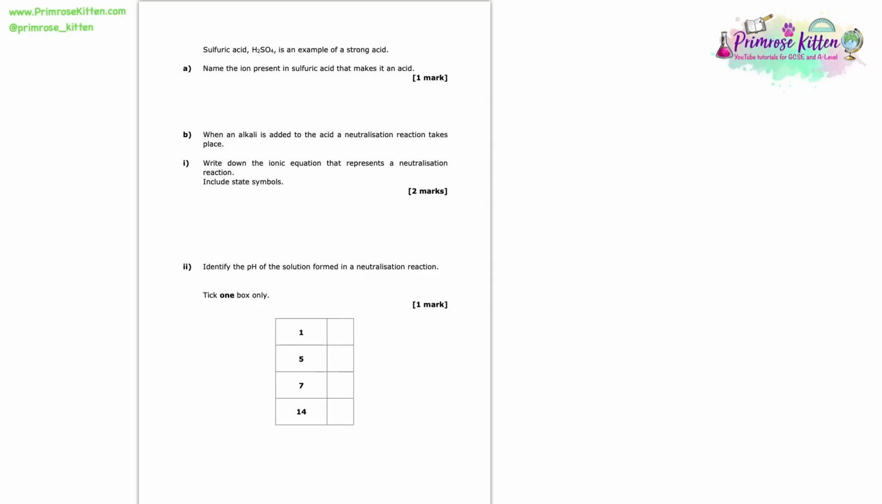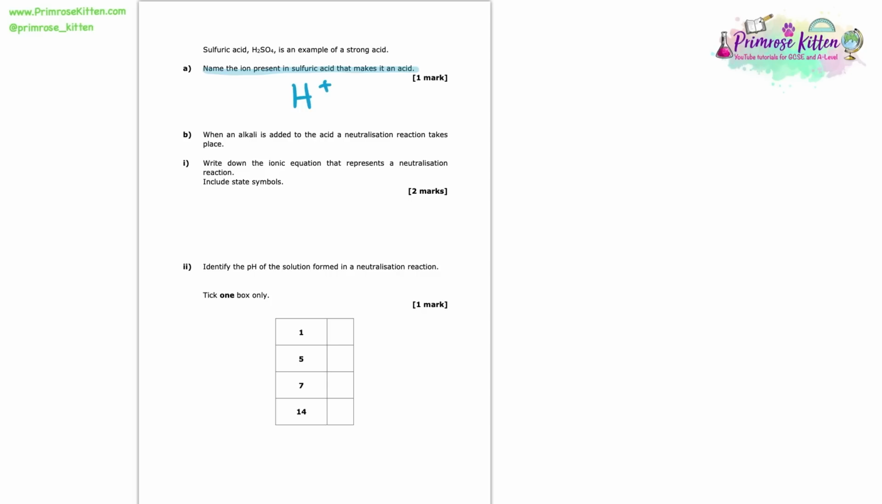Sulfuric acid, H2SO4, is an example of a strong acid. Here we're asked to name the ion present in sulfuric acid that makes it an acid. And the thing about acids is that this isn't specific to sulfuric acid. Any acid relies on this ion for it to be an acid. And the answer to this is the H+ ion. So whether we're dealing with sulfuric acid, ethanoic acid, nitric acid, hydrochloric acid, all of these will release H+ ions when in water. And so that is the ion that makes them acids.